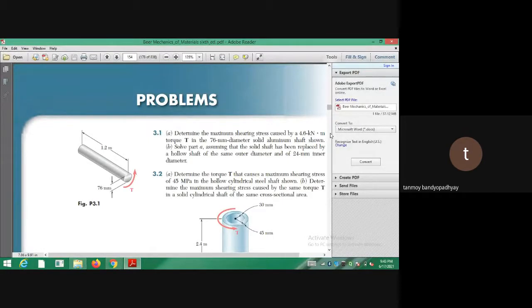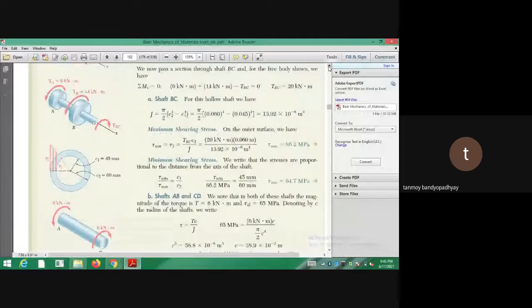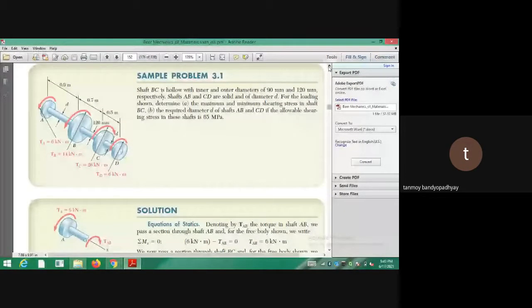Okay, so sample problem 3.1. So this is the sample problem 3.1. So this is the problem regarding stresses and all. So you are having a shaft on which some pulleys have been fixed.